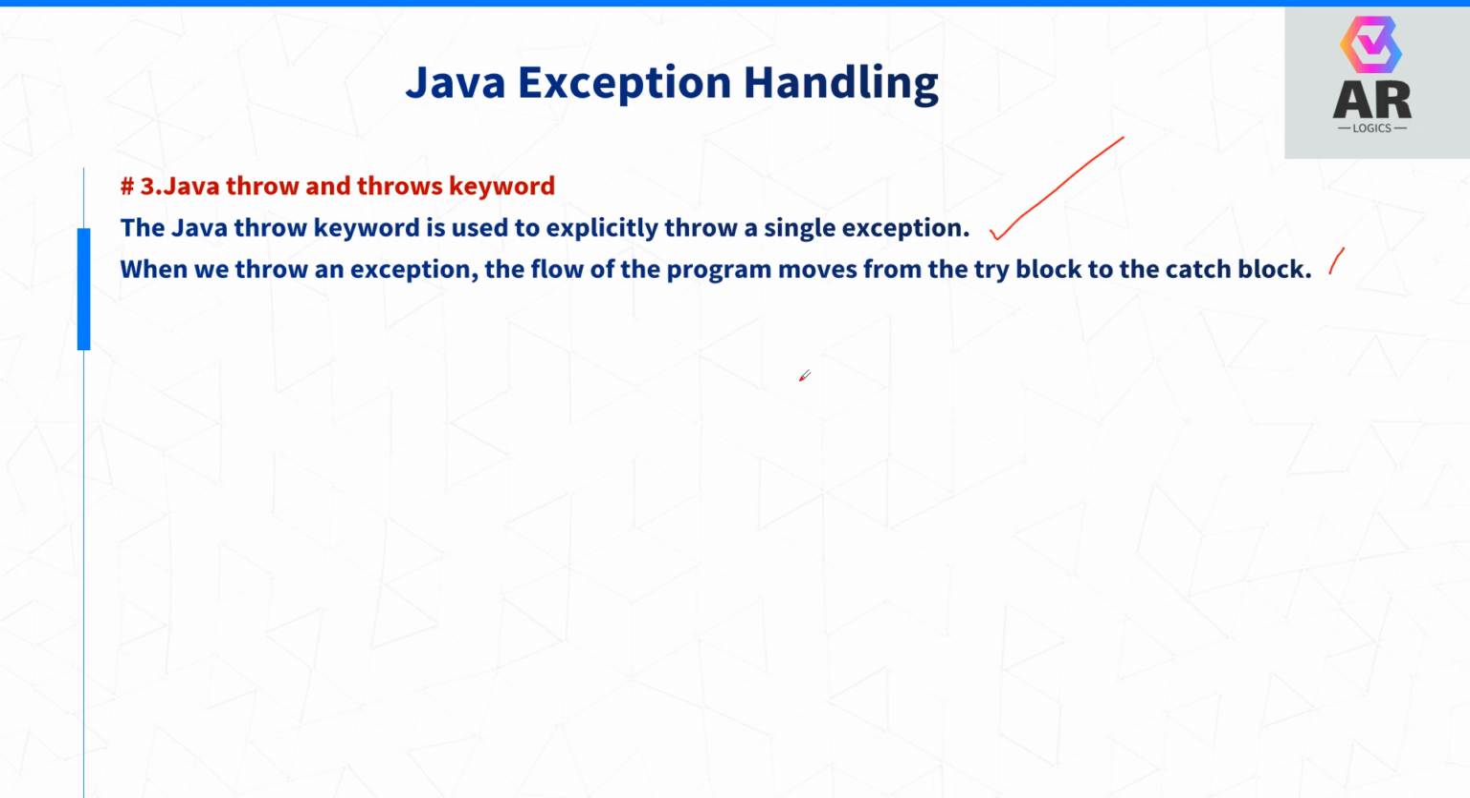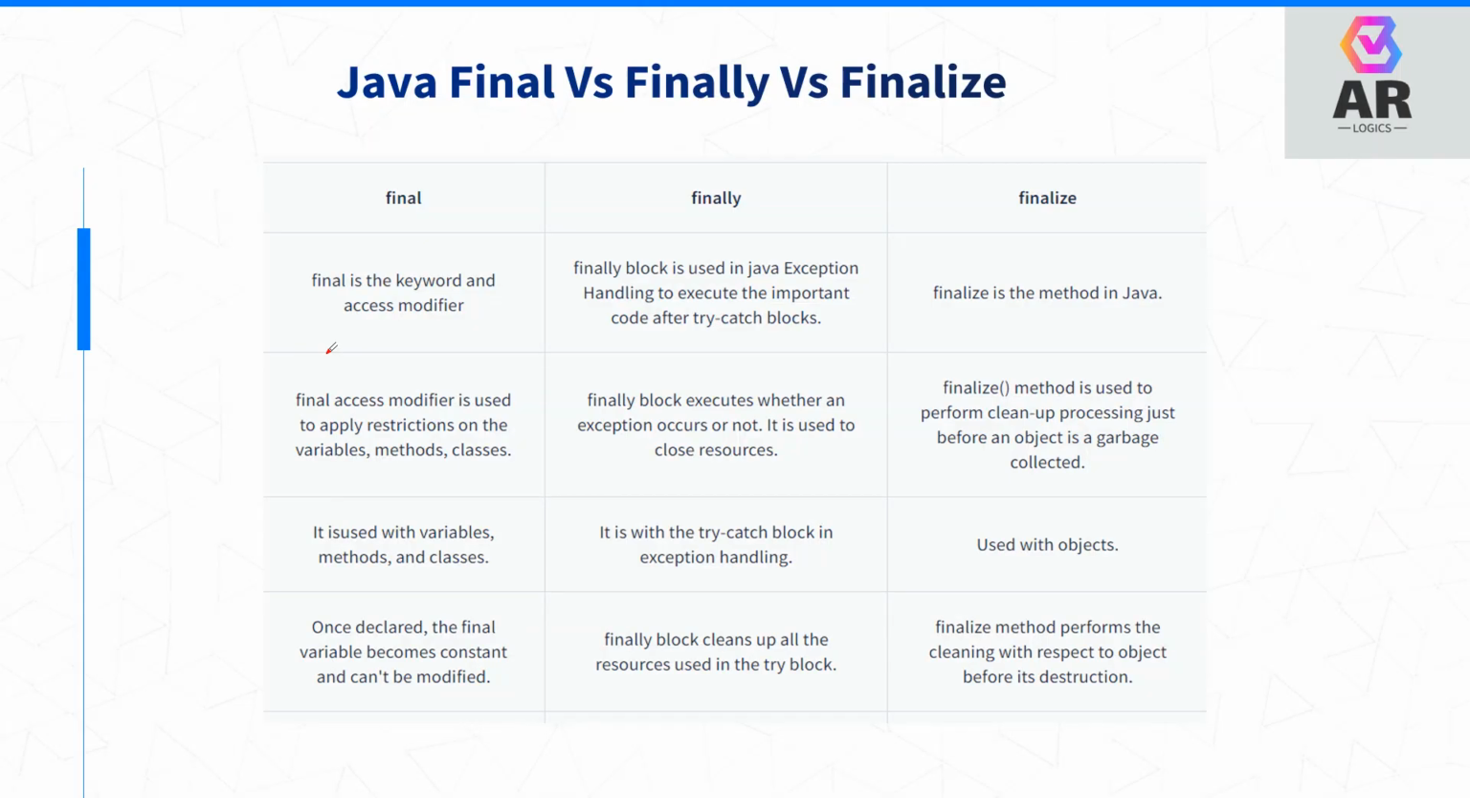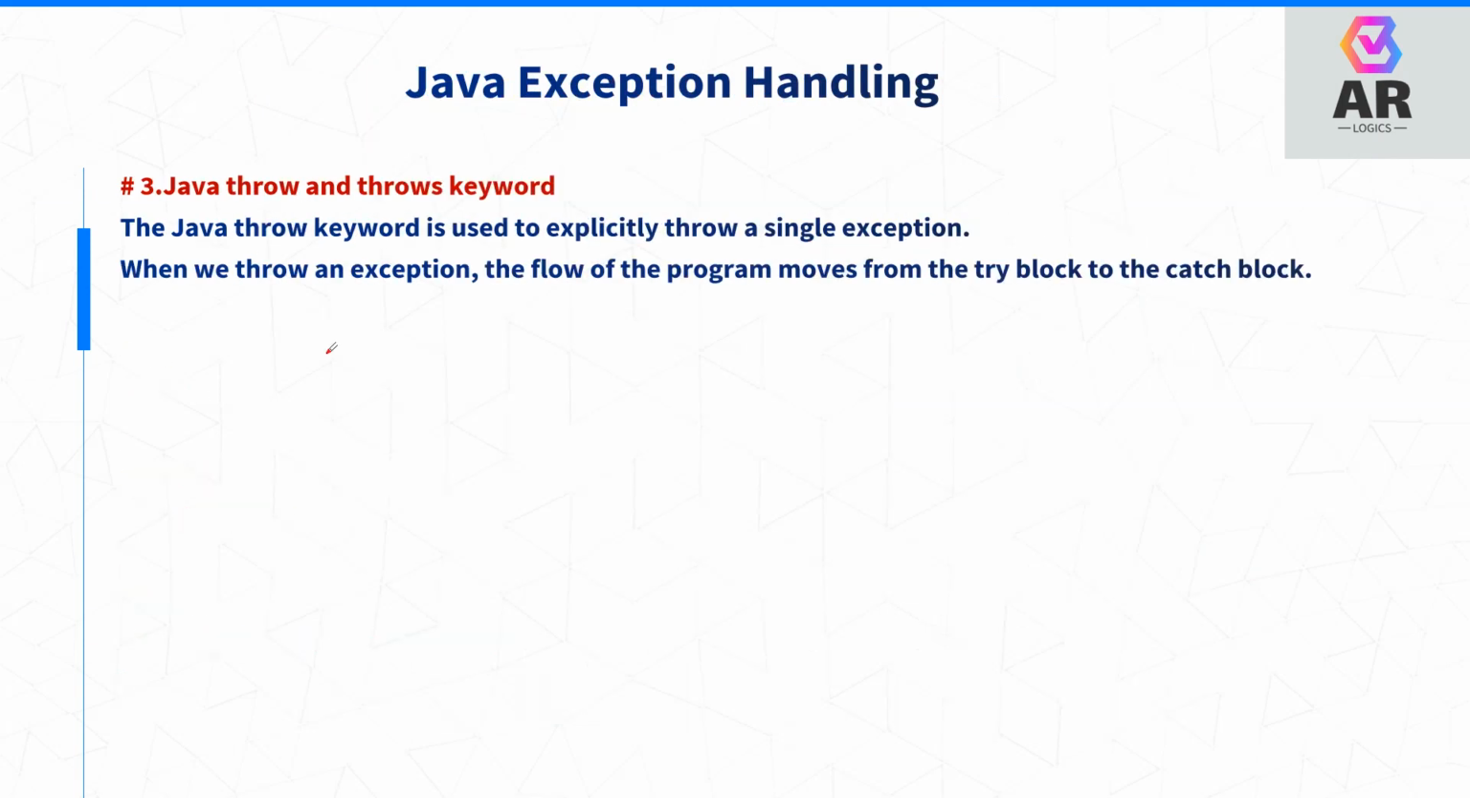Throw and throws. Throw explicitly throws a single exception. Throws means you write it at the method level. I can go to the example, now you will be clear.